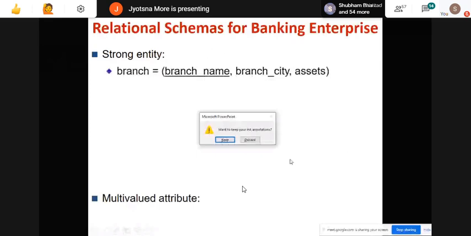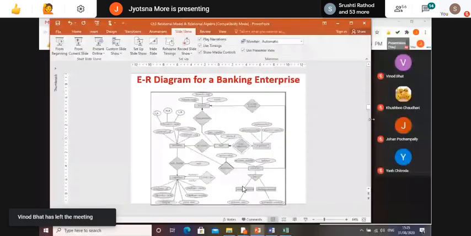I will ask you based on this diagram. Now students, one by one you are going to give me the answer.